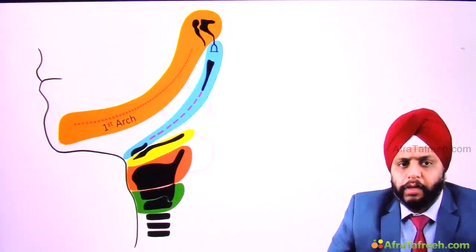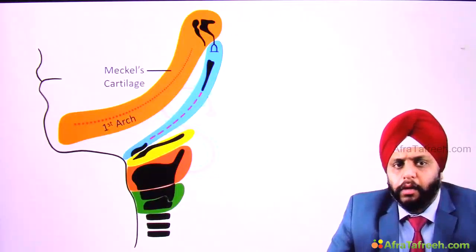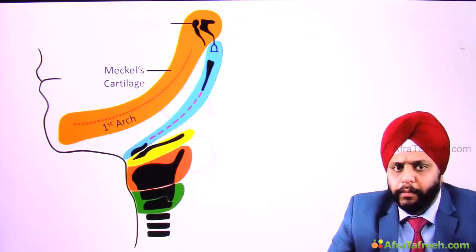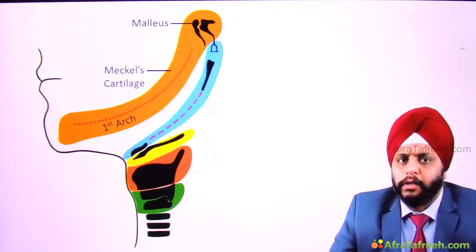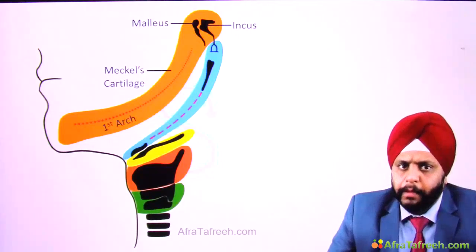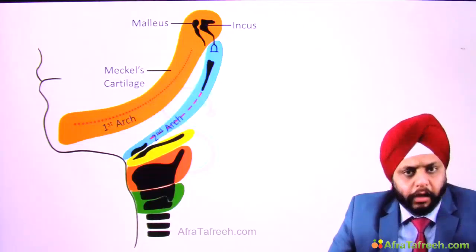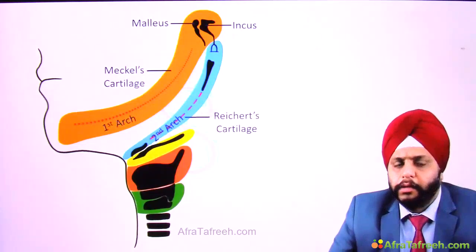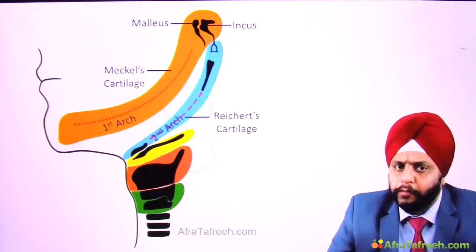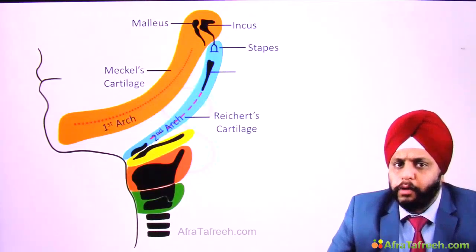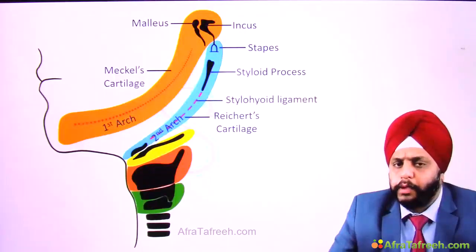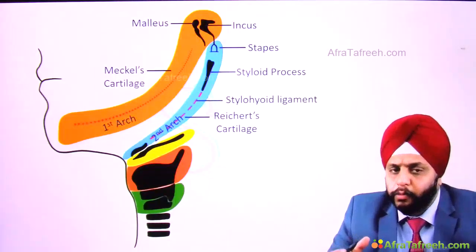So that's the first arch. It forms your mandible. The Meckel's cartilage forms the mandible. It forms the malleus, the incus. Right? Okay. Now we have the second arch. The second arch forms the Reichert's cartilage. This Reichert's cartilage forms your stapes. It forms your styloid process. It forms the stylohyoid ligament that goes to the hyoid bone.